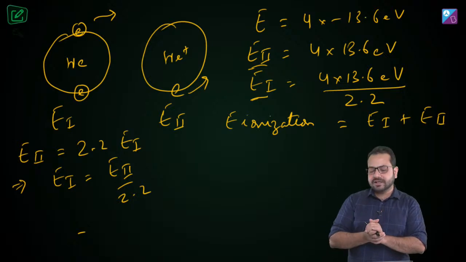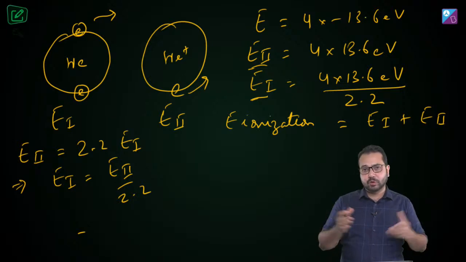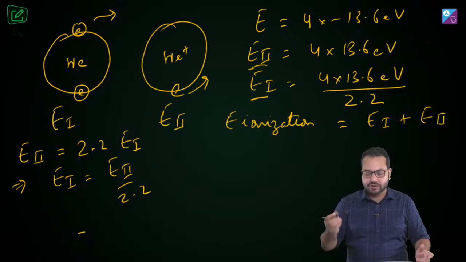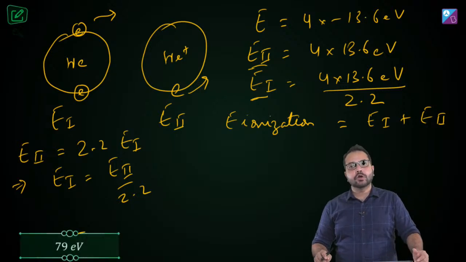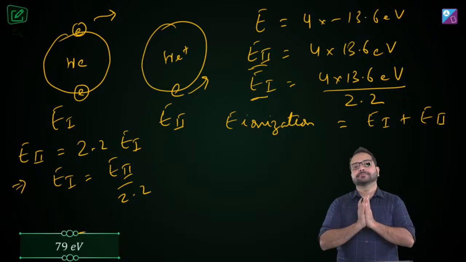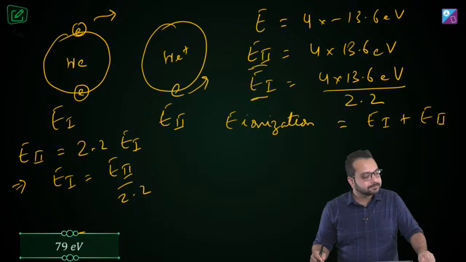Now it's just calculation that is remaining, and this calculation is not very tedious. This is a fairly straightforward calculation. So if you do this calculation, you are going to get the answer as 79 electron volt. And that is going to be our answer.